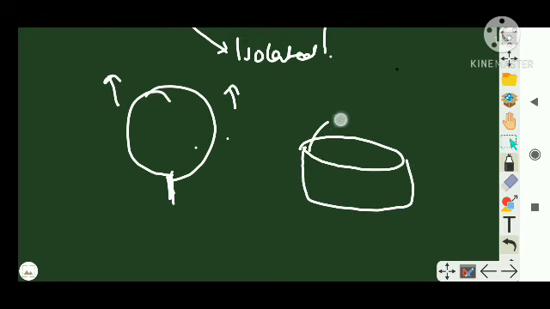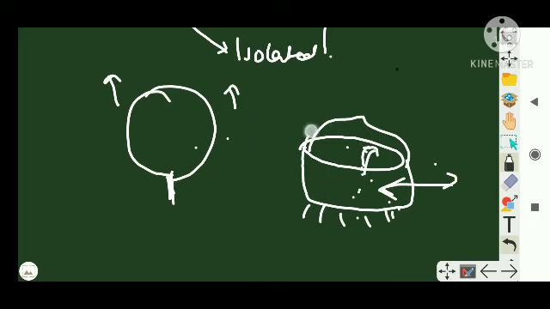Similarly, if I take a pot with the lid closed, right? This is a pot and there is a lid over it. In this case, heat is being transferred from the gas stove to the pot, and also heat is getting exchanged with the surroundings. Whereas the matter, that is the water vapor inside this container, is not able to escape. Why? Because it is closed with a lid. So there is exchange of heat but not matter.